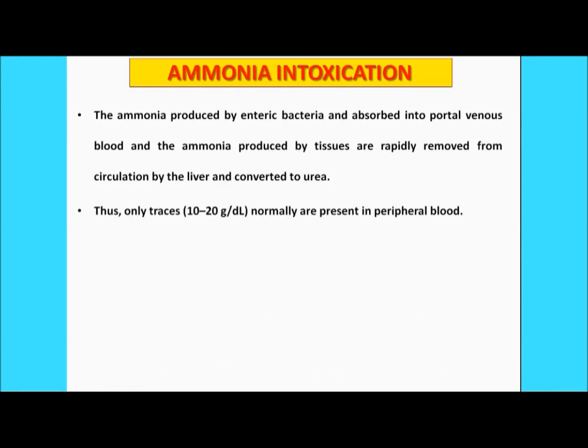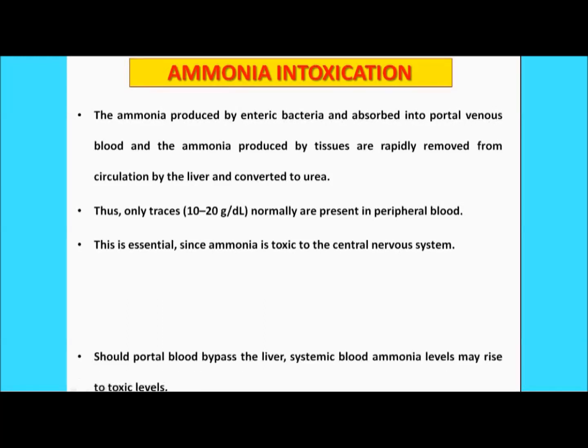Now the normal amount is generally 10 to 20 gram per deciliter. It is the threshold value of the urea. It should not cross this value in our blood. Now you should know that this process is very essential, since the ammonia is toxic to our central nervous system. This ammonia can lead to the destruction of the central nervous system.